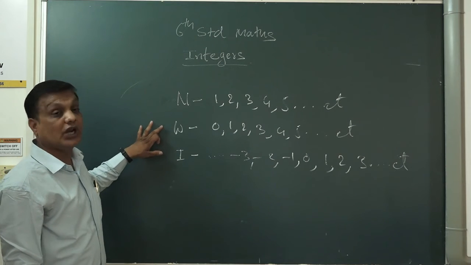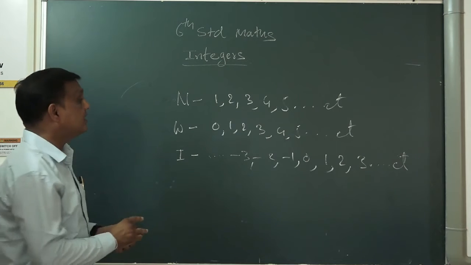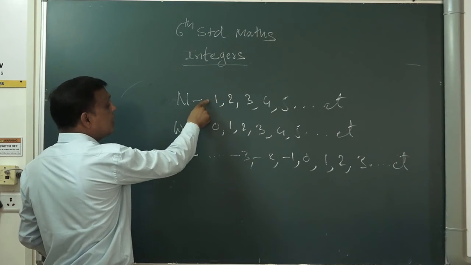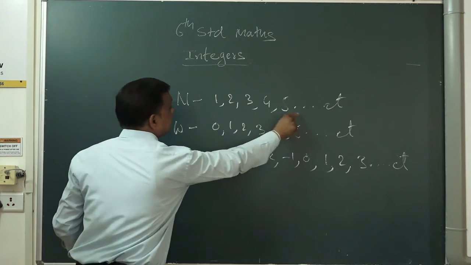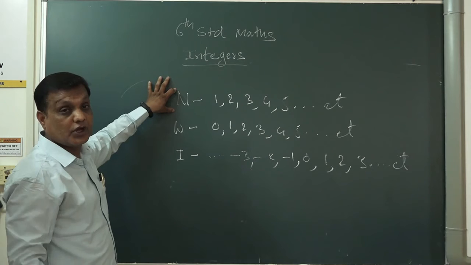So whole number को अपन whole number भी बोल सकते हैं और integer भी बोल सकते हैं. So difference क्या है? क्योंकि यहाँ पर 0 नहीं है, इसे whole number नहीं बोल सकते, यहाँ पर minus number नहीं है, इसे अपन integer नहीं बोल सकते, सिर्फ इसको अपन बोलेंगे natural numbers. We only say these numbers to natural number, no other number.